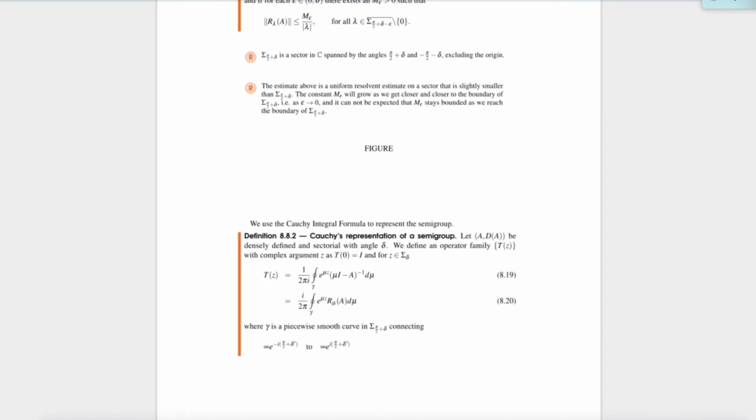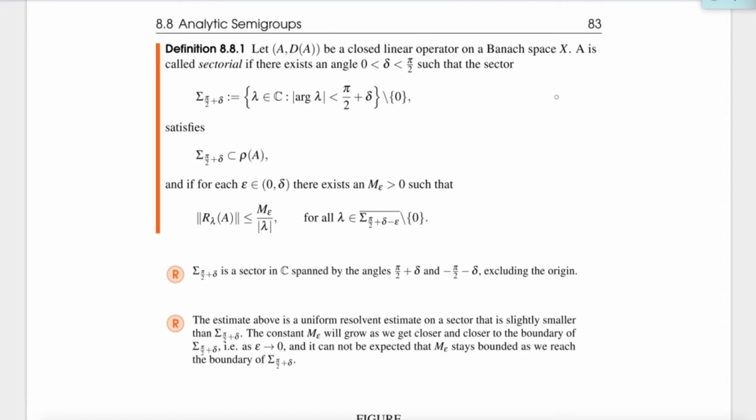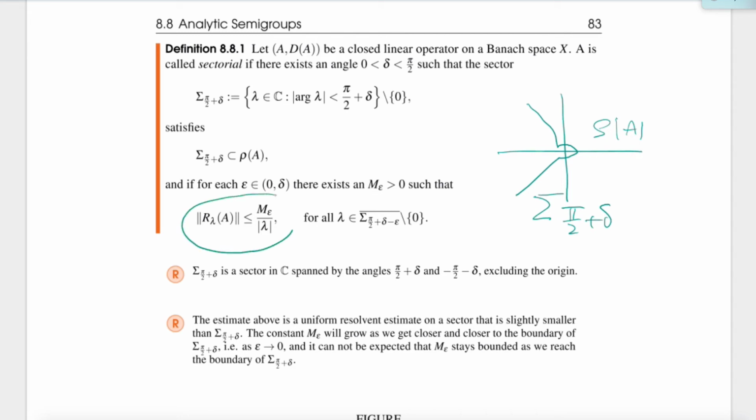And then we define sectorial operators right here. And here you should remember one thing, this definition, right? We have a sector where we exclude 0. This was called sigma pi over 2 plus delta. And so here on the right is the resolvent set. On the left can also be resolvent set, but at least the sigma is in the resolvent set. And then here's an important estimate. On this resolvent set, we can estimate the resolvent by a constant M epsilon divided by lambda.